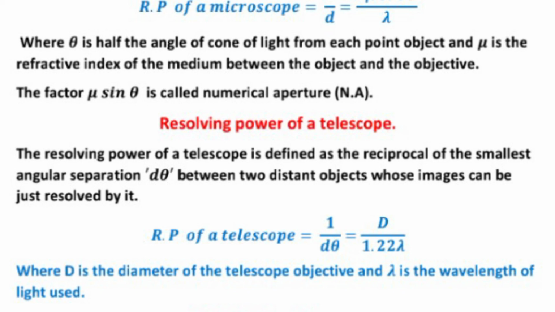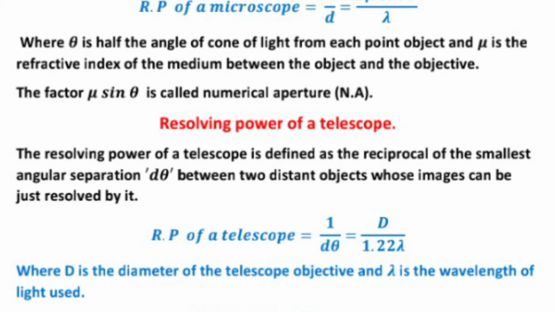The resolving power of a telescope is defined as the reciprocal of the smallest angular separation d theta between two distant objects whose images can be just resolved by it. Resolving power of a telescope is equal to 1 upon d theta and equal to d upon 1.22 lambda. Here d is the diameter of the telescope and lambda is the wavelength of the light used.